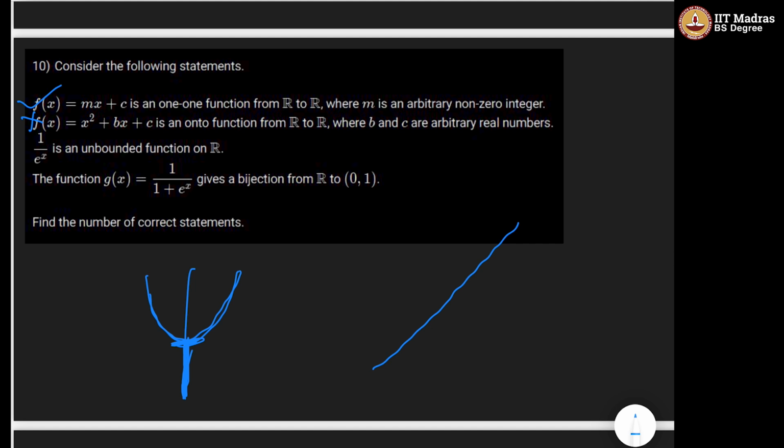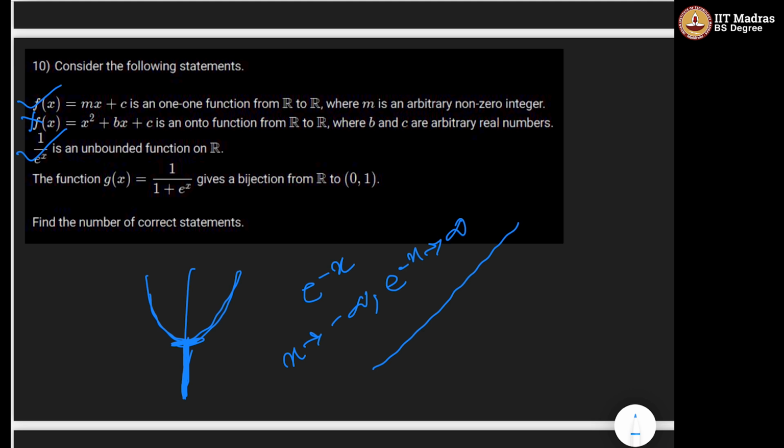This is incorrect. Next, clearly you can see that 1 by e^x means e^(-x). When x tends to minus infinity, e^(-x) tends to infinity. So this is an unbounded function. This is the correct answer.